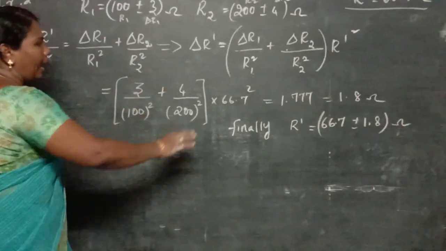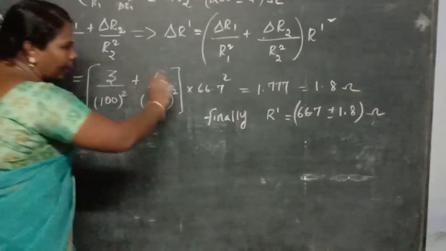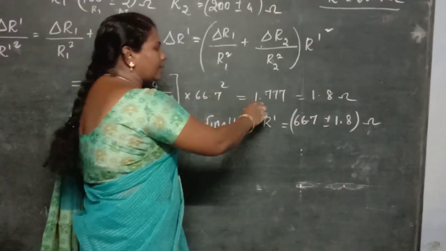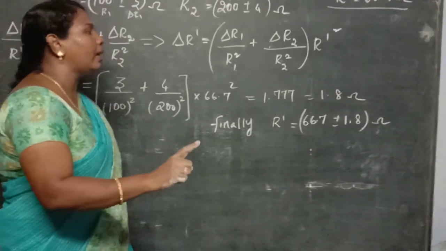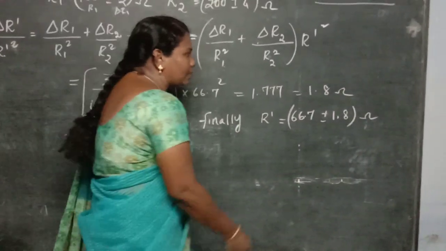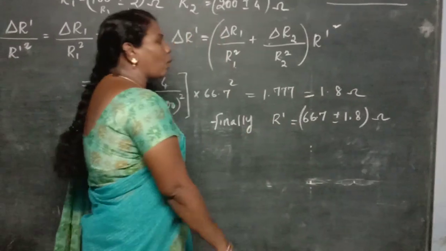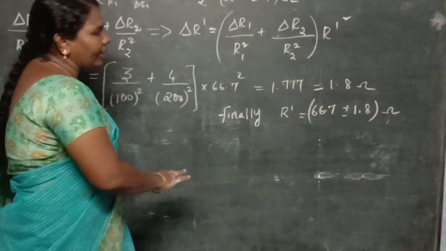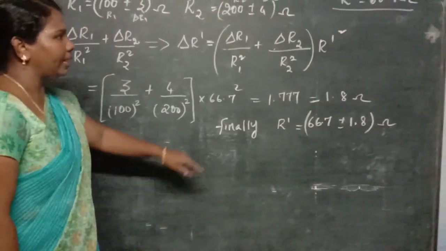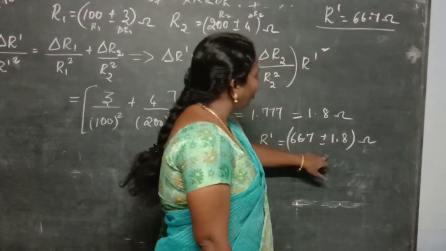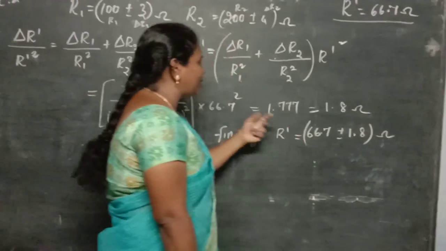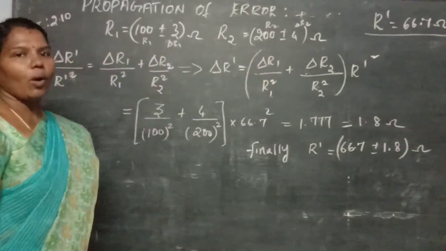When you add, take the LCM and multiply, you get 1.777. If you round to one decimal point, you take it as 1.8 ohm. So finally the R dash value can be written as 66.7 plus or minus 1.8 ohm. This is the absolute error value.